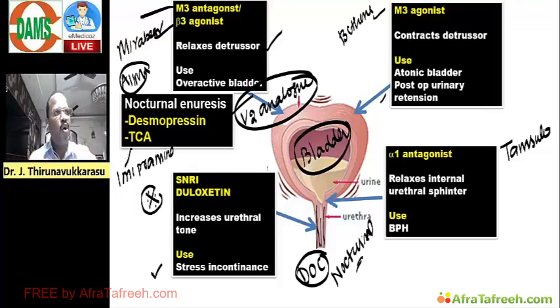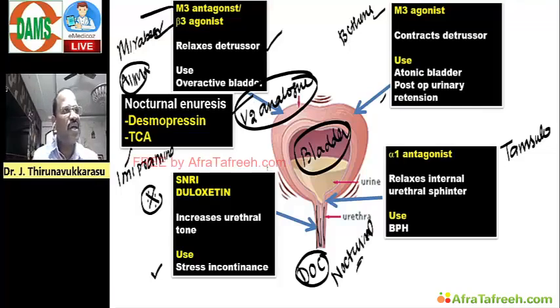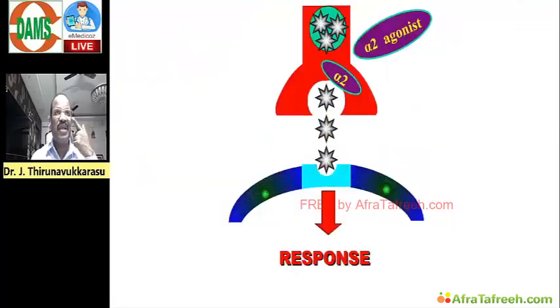That is how to approach a case of nocturnal enuresis. Please refer to your medicine notes on how to approach nocturnal enuresis. It's an important question. And then another must-know topic in ANS, very important, is the alpha 2 agonist topic.